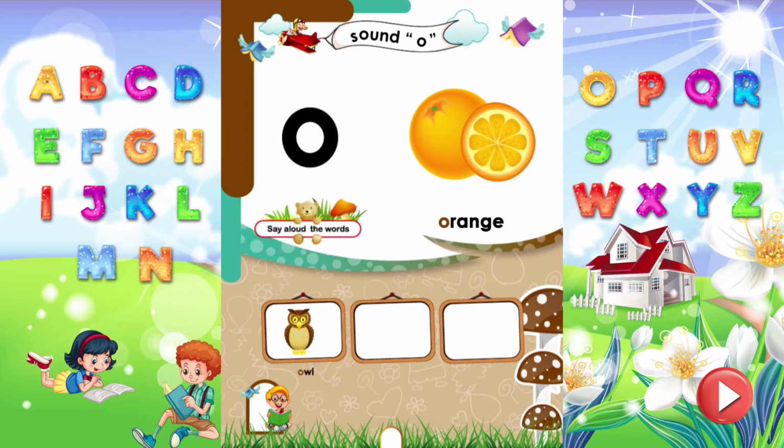A is for owl. A is for ostrich. A is for octopus.